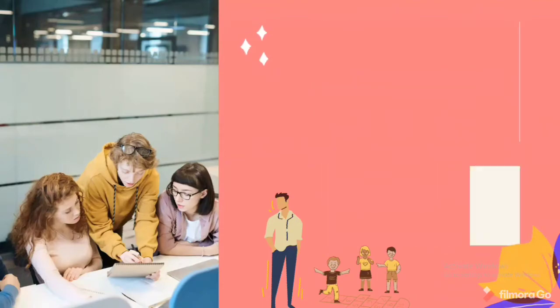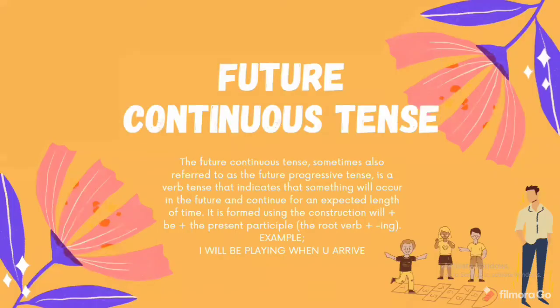So future continuous tenses. What is future continuous tense? Future continuous tense, also known as future progressive tense, is a verb tense that indicates something will occur in the future and continue for some time.